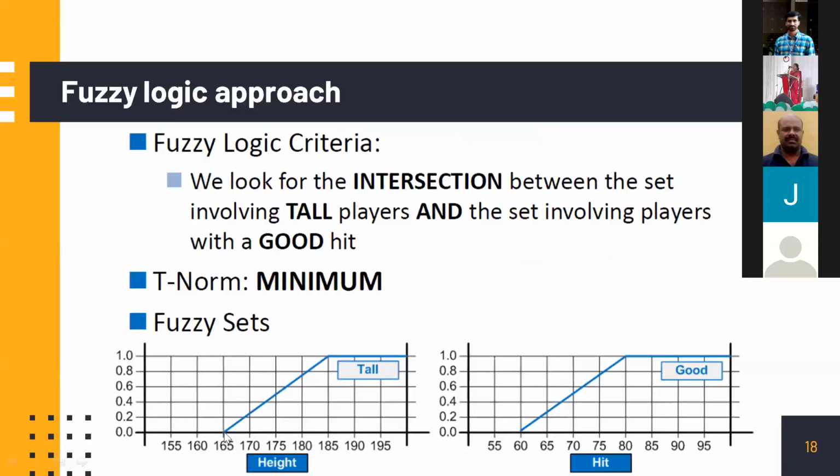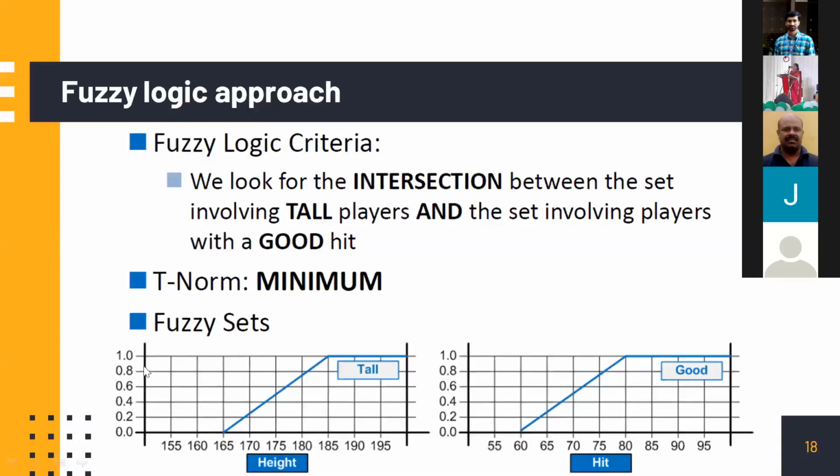We are sorry for them. Above 165, the membership value is increasing, as the department has decided. Anything above 185 has a membership value clearly equal to 1. But somebody like 183 may have a membership value not 0, but something like 0.85 or 0.9. That is good. That is genuine.